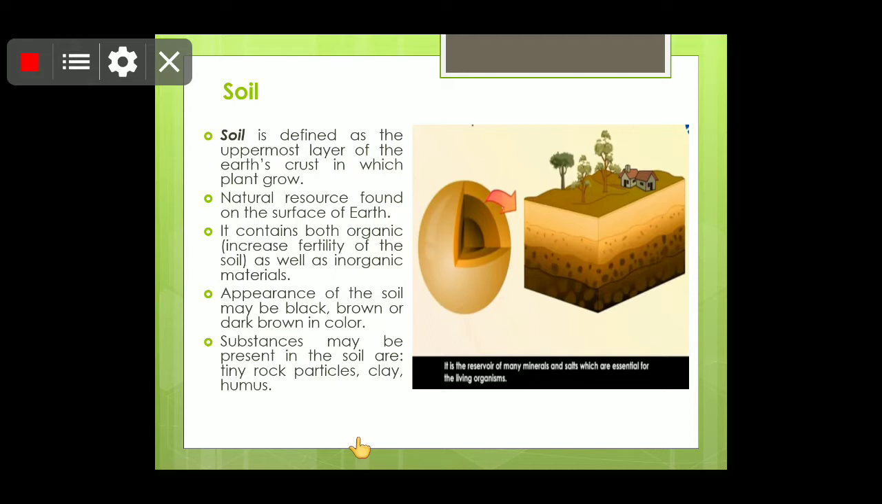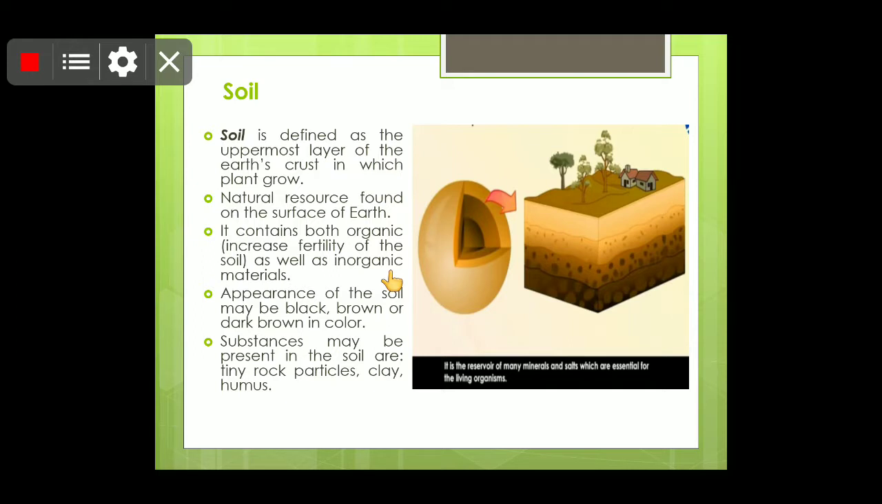Also children, soil provides the essential nutrients to the plants. Here, if we want to define soil, we can define it in one line as the uppermost layer of the earth's crust in which plants grow. Children, soil is a natural resource found on the earth's surface. It contains both organic as well as inorganic materials. Organic materials are those which contain carbon, and inorganic are the ones which contain other than carbon.